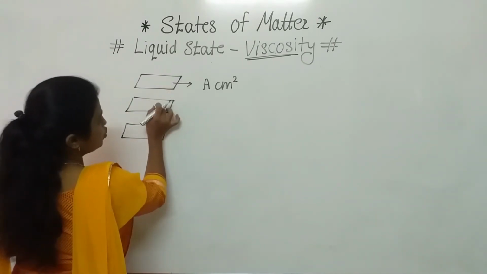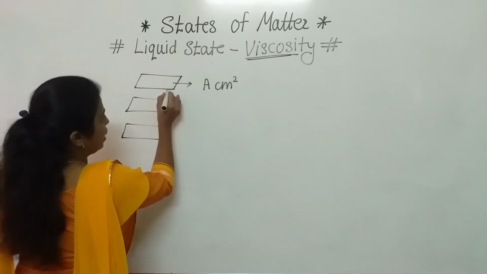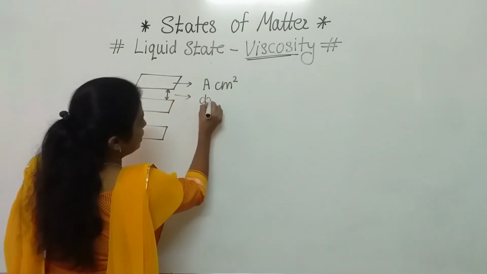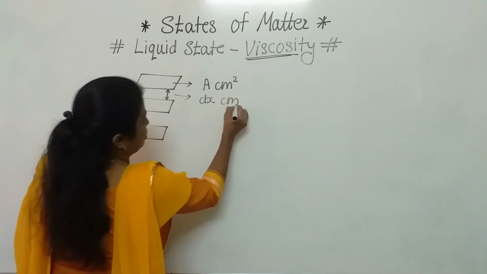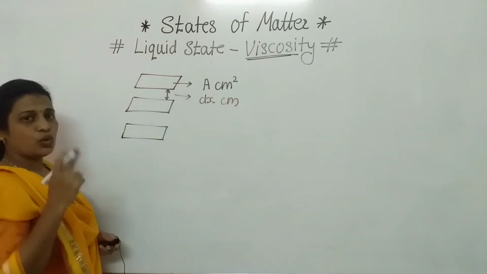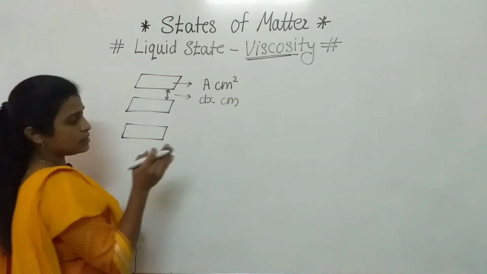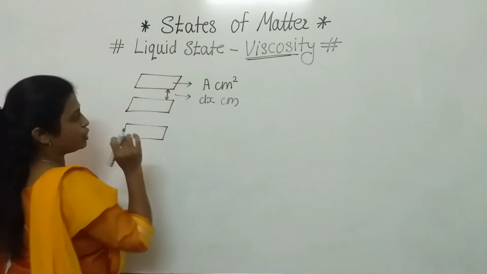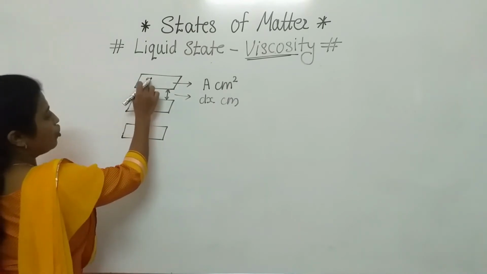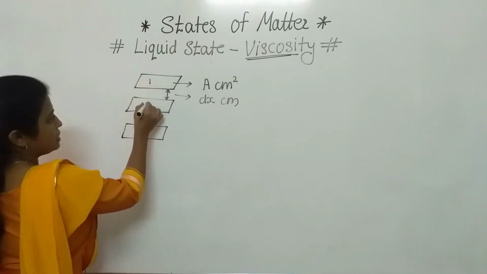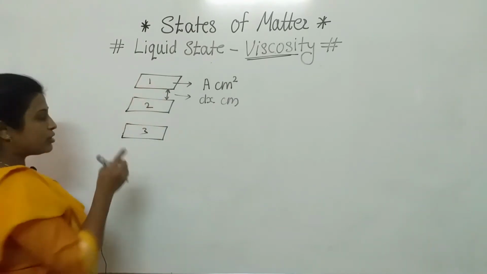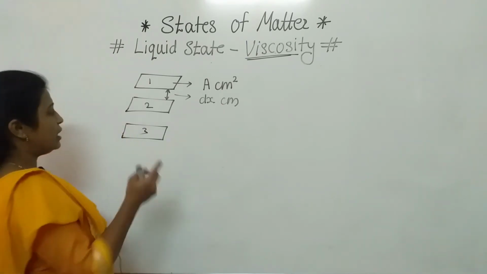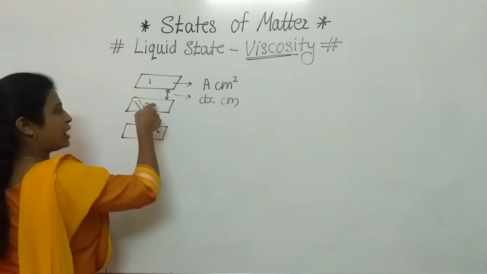If we consider these two layers are apart from each other by a distance of dx centimeter, this is the distance between two layers. Now if we consider the difference in velocity, as we have seen, for the first, second, third layer, for the third layer, minimum velocity will be there. Why? Because this layer will resist this one.